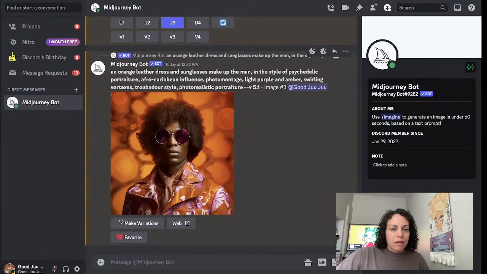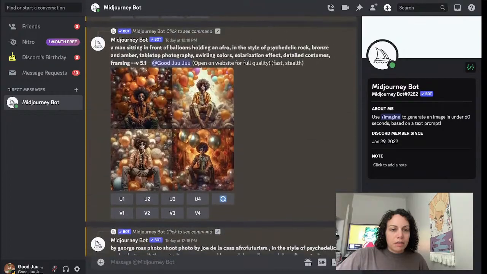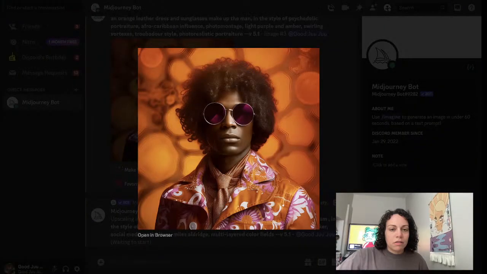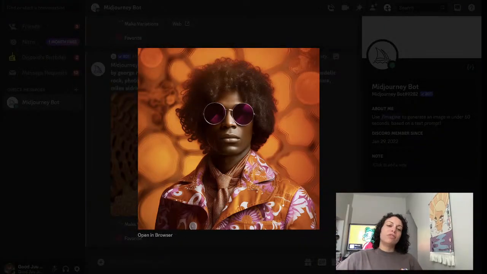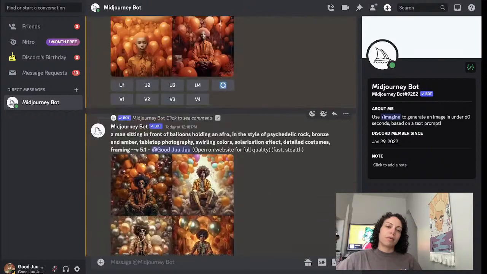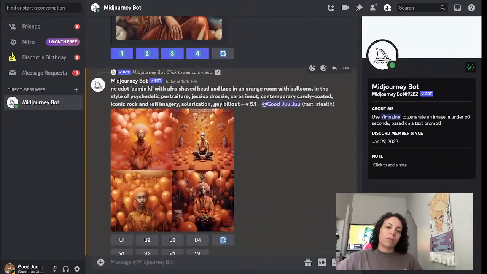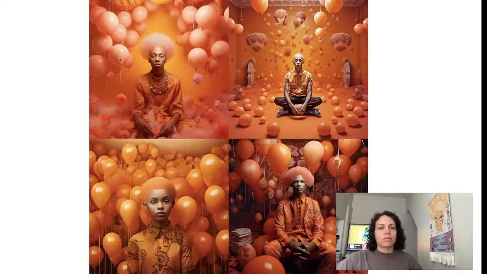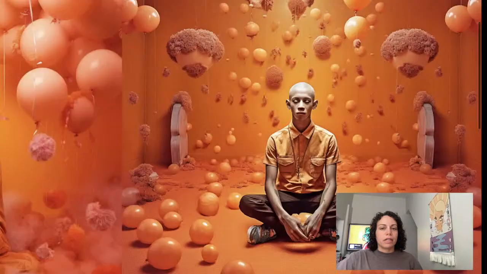All right, was that all of them? I think so. So I did upscale a couple. So here was one. Yeah, no, I do find it fascinating that none of them picked up on the crystals. Oh wait, here's another one we didn't look at. It's not understanding that those were crystals. All right, this is fascinating. We're getting a bit more surreal. This is a little creepy. Like, what is going on there? Again, we're getting balloons.